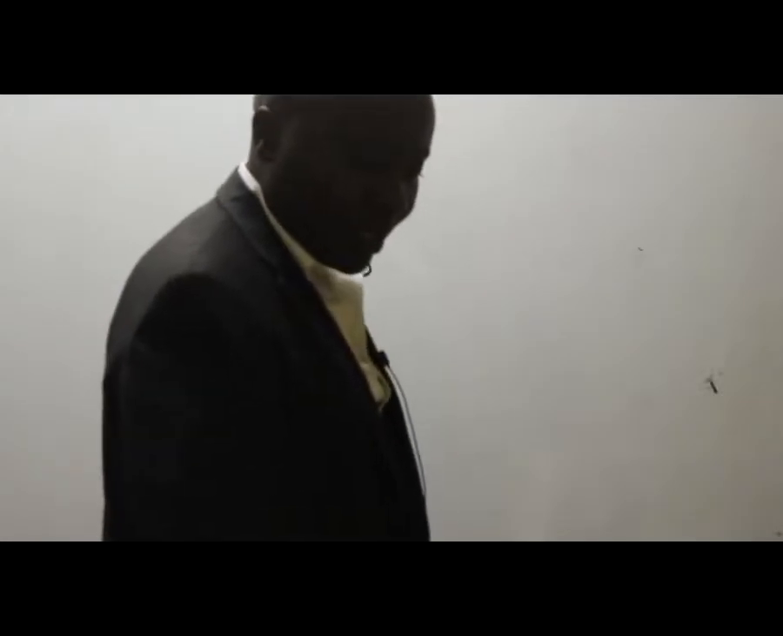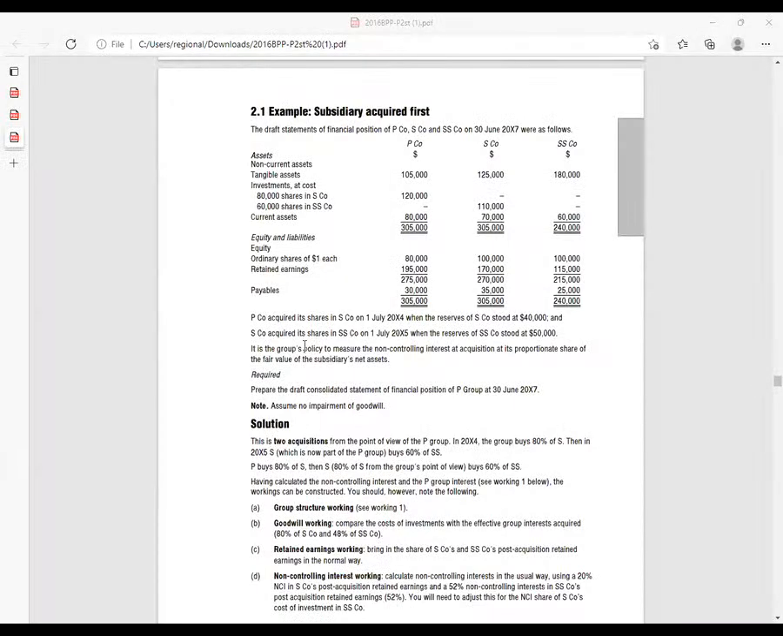So what were the percentages? The percentages are given here. They're telling us that P company acquired its shares in S company. How many shares did P acquire? We are told P acquired 80,000 shares in S company.